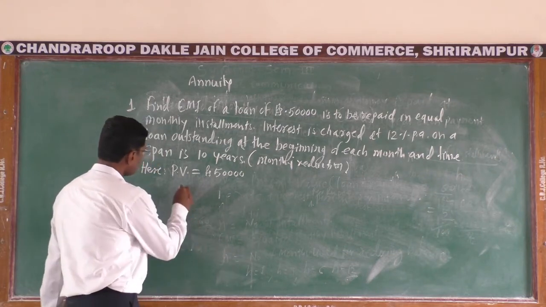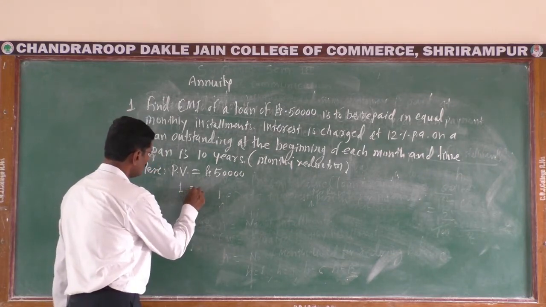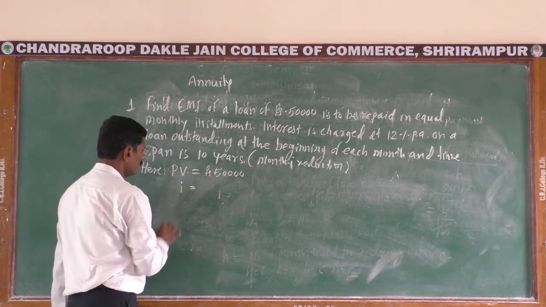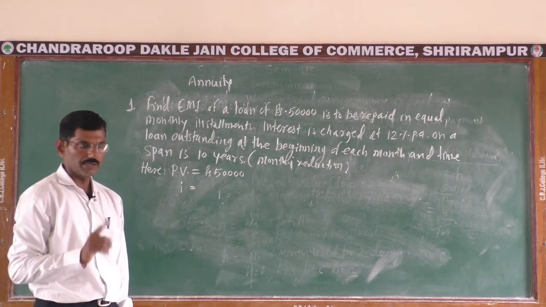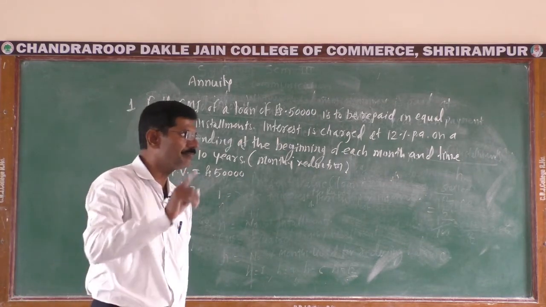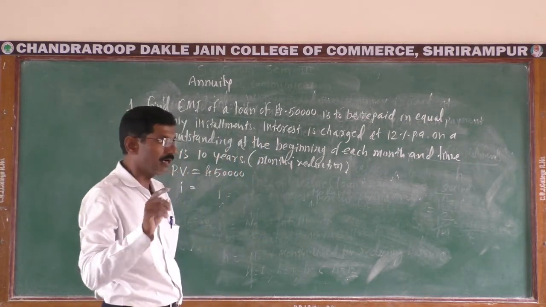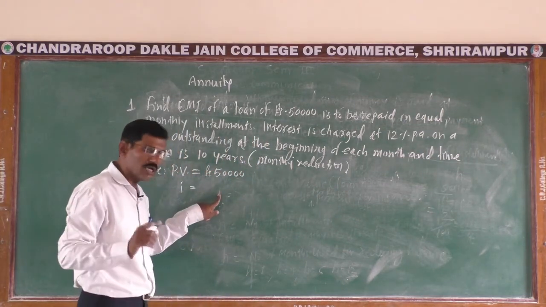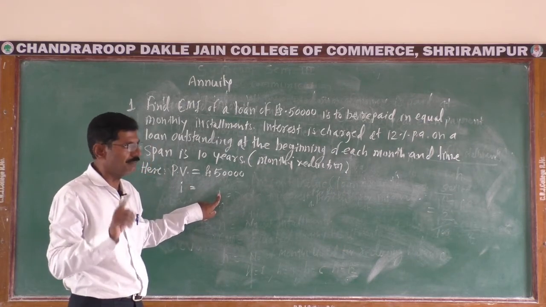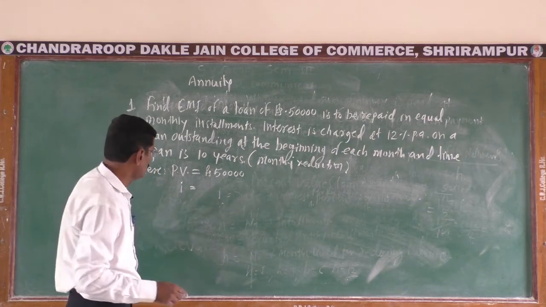Then I is the rate of interest, percent per rupee per interval. Here the interval will be per month. Therefore here we have to obtain rate of interest per rupee per month.